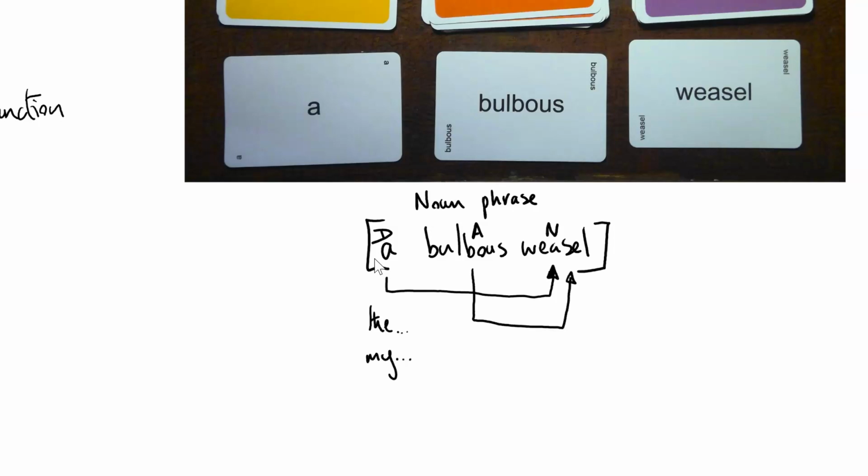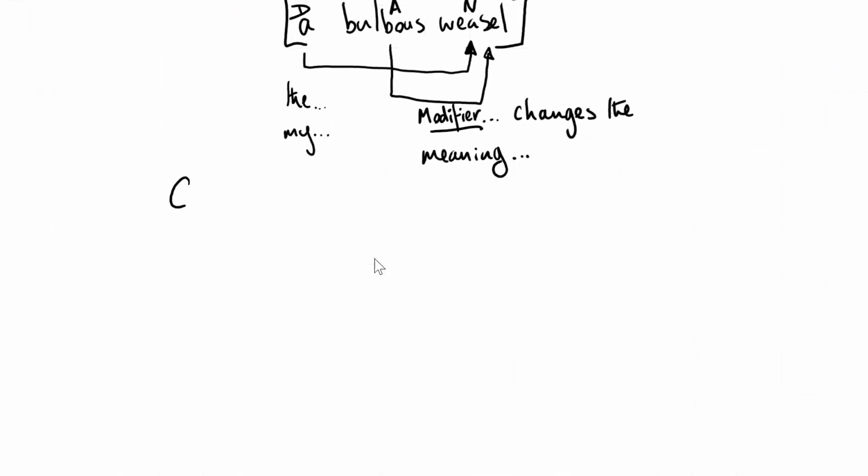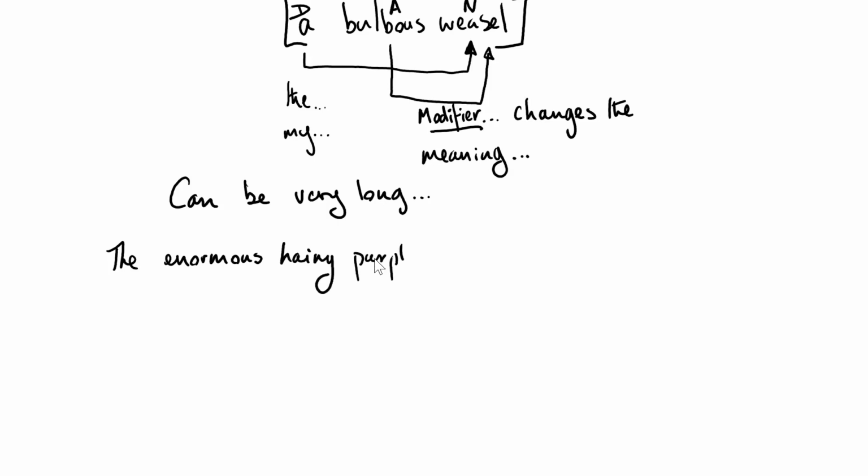We have an adjective, which then actually takes weasel, which has, of course, its own meaning, and modifies it. It changes its meaning. And that really is why noun phrases are interesting to look at. They are distinct chunks of meaning which actually have really interesting features and are interesting to discuss when you are analysing texts. We could, if we want, write a really long one like this one: the enormous, hairy, purple ape with, what should we say, unusually large feet.